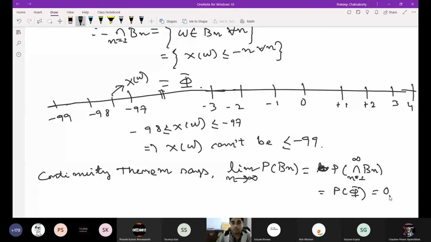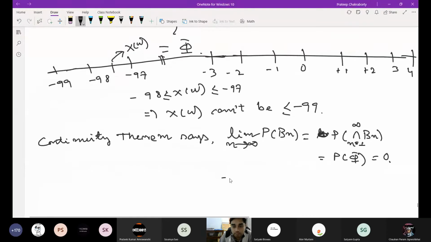That implies the limit as n goes to infinity of F of minus n equals 0.